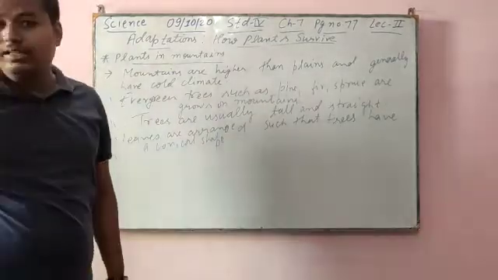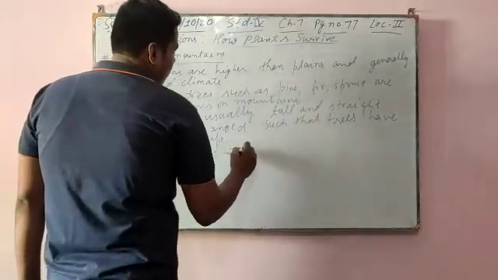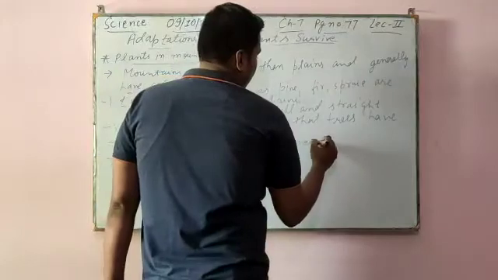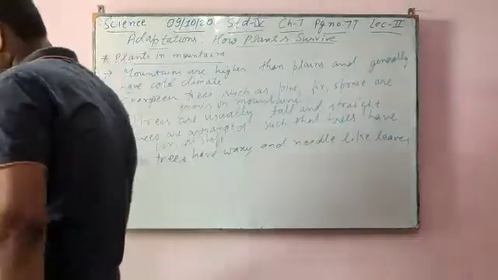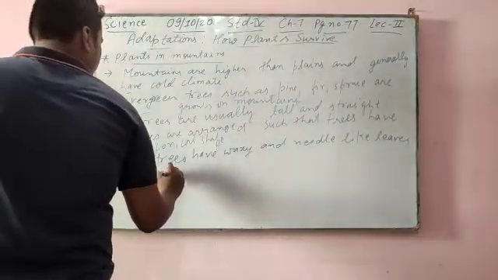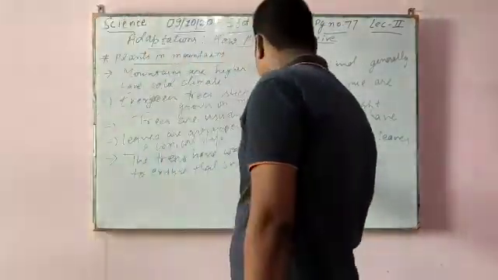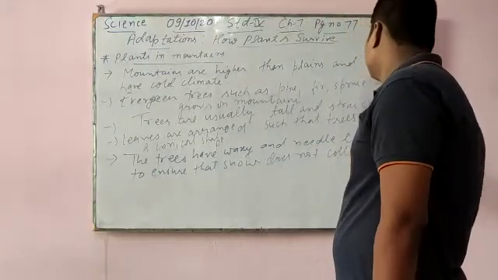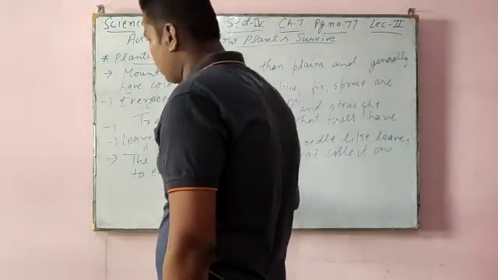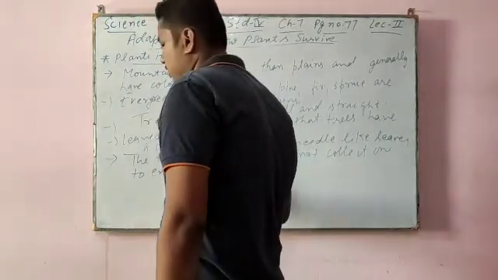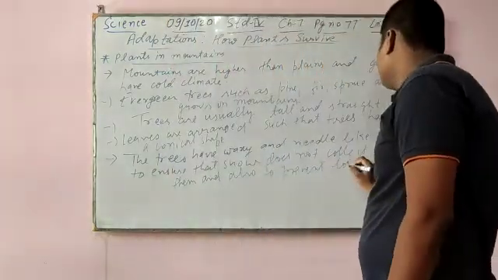Okay, the trees have waxy needle-like leaves to ensure that snow does not collect on them, and also to prevent loss of water.